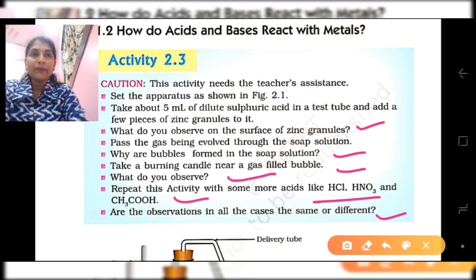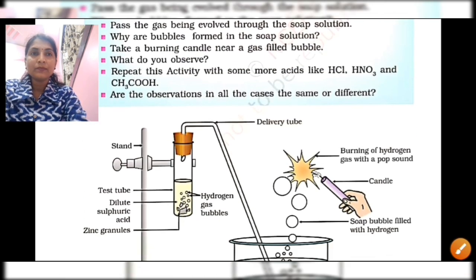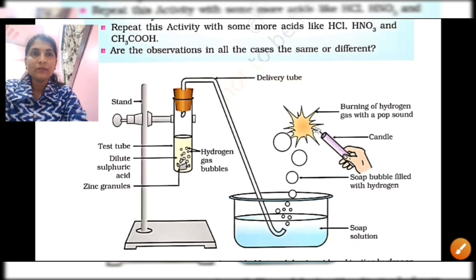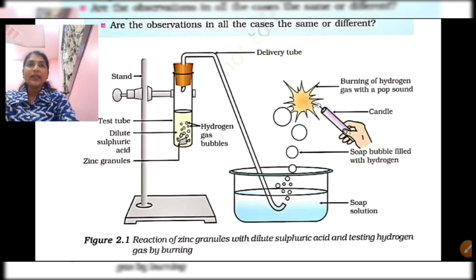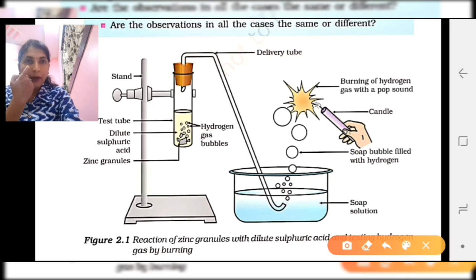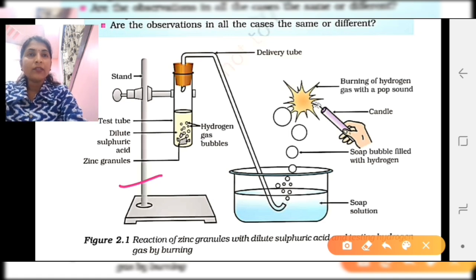I will explain this with the diagram. Here you can see the reaction of zinc granules with dilute sulfuric acid and testing hydrogen gas by burning. Now what type of reaction is it? Here you can see the stand, and with the stand the test tube is attached.